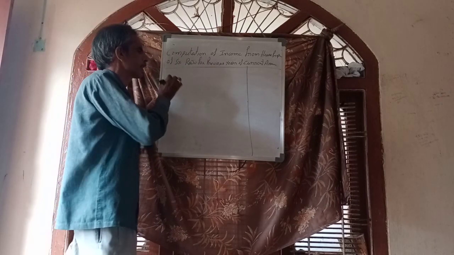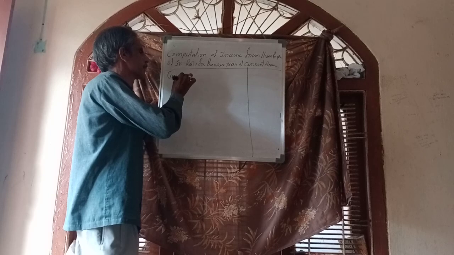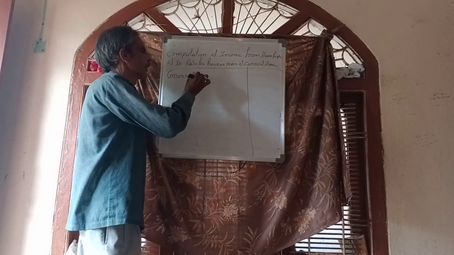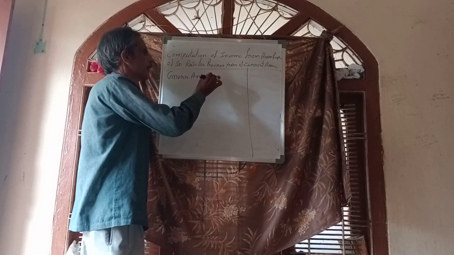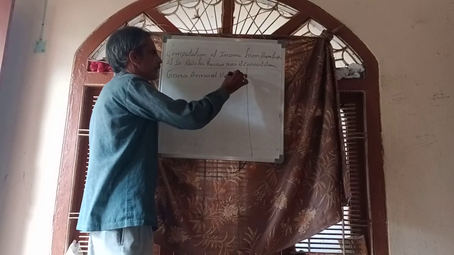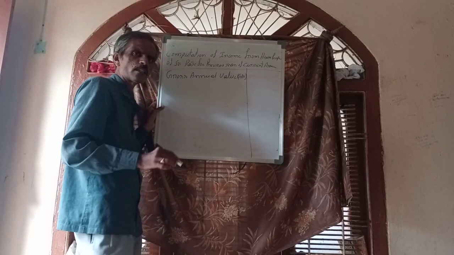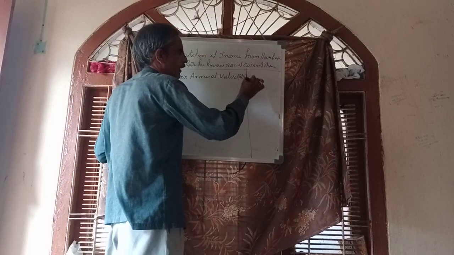So first we have to take gross annual value, in short GAV. In the working note, we just now calculated GAV. How much? 84,000.